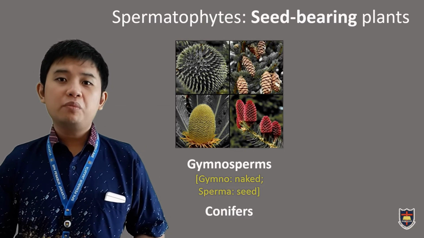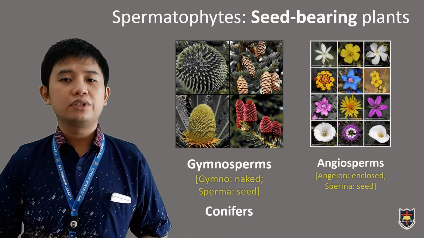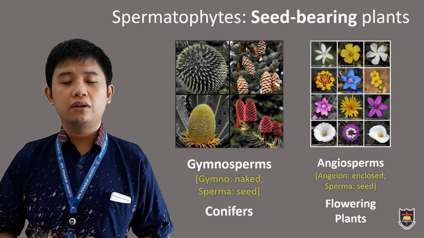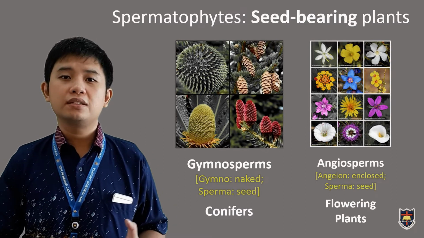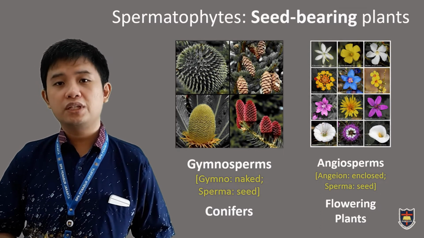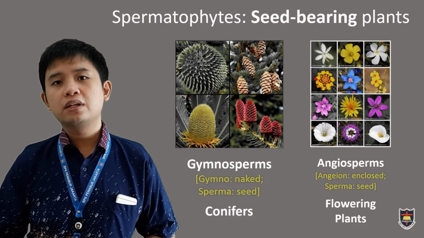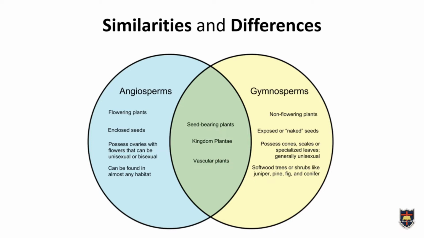The second group of spermatophytes is called Angiosperms. Its name was also derived from two Greek words. The first word is angion, or enclosed, and the second word is sperma, which means seed. We encounter many species of Angiosperms in our daily life due to their flowers, which come in various shapes and colors. Now let's take a look at the similarities and differences between the two large groups of spermatophytes.